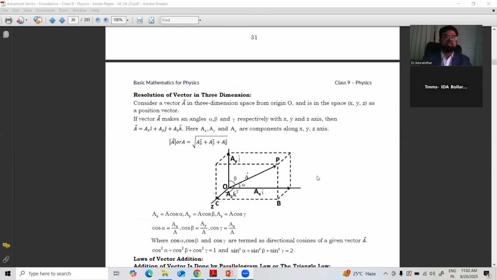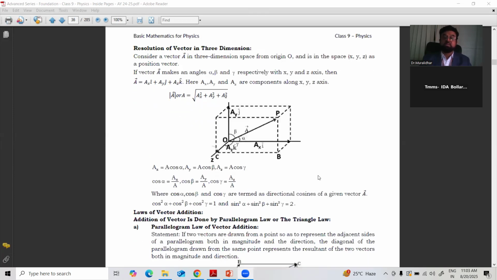Okay. Then there is also three dimension. Vectors can move in three directions also. Previously we have seen only two directions, x and y axis. But whenever z axis comes into play, there is a slight change in the formulas. Again the same, a is equal to under root of ax square plus ay square plus az square.